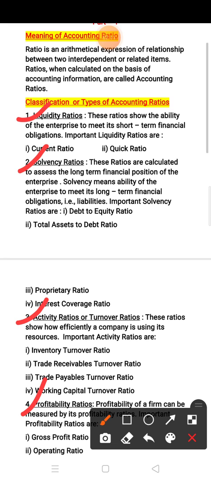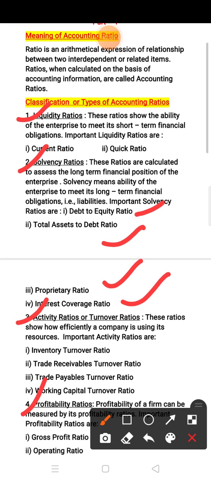Now next is solvency ratio. In this we can find out the long-term financial position of the company. So the ratios calculated are: the first is debt to equity ratio, total asset to debt, proprietary ratio and interest coverage ratio.